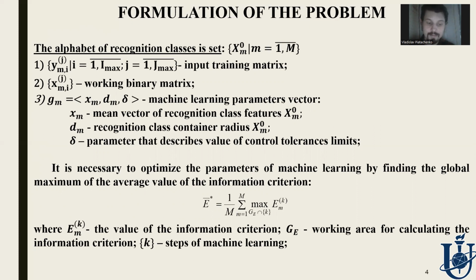Images of terrain are considered as an input dataset for a recognition class alphabet of a discrete number of classes. Using geometrical representation of data, we got parameters of recognition class containers. In the process of machine learning, there is a need to perform optimization of container radii and tolerance system boundaries. Information synthesis of the system proceeds with finding the global maximum of the average value of the information criterion.